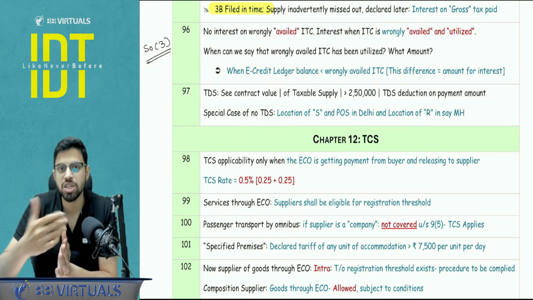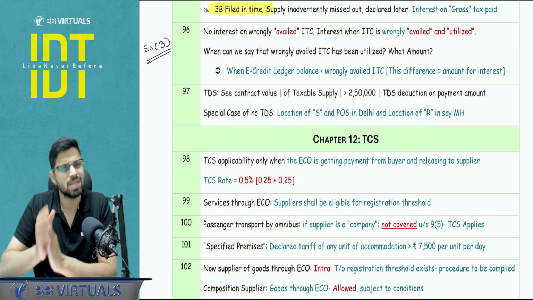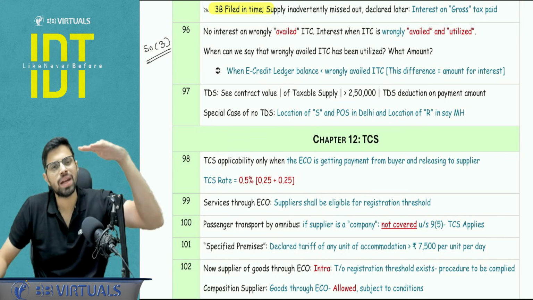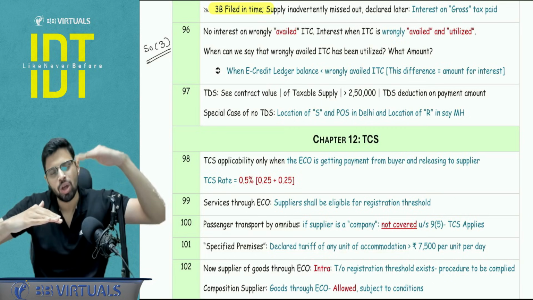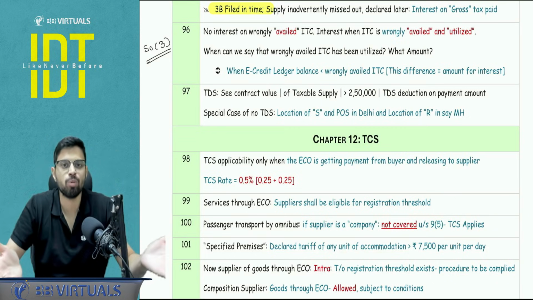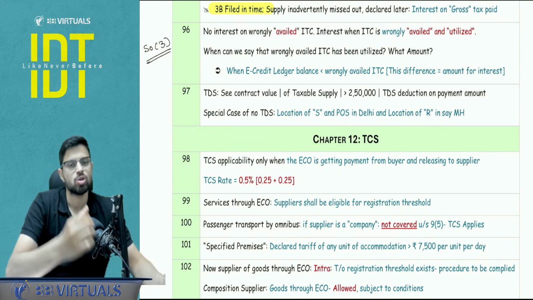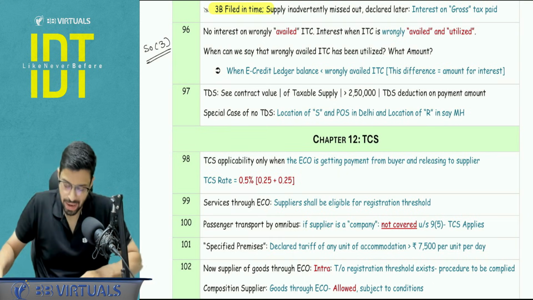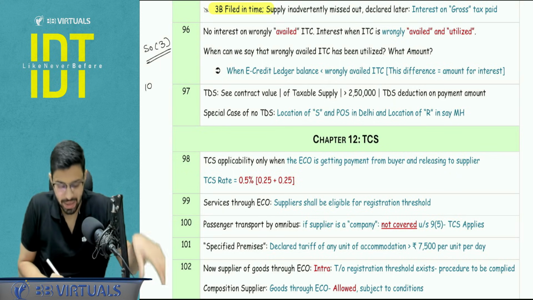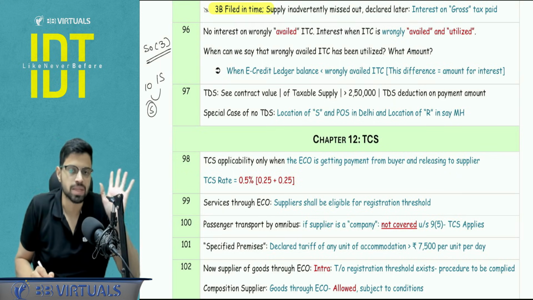There is a small derivation which goes behind it, but I don't think that this is the right time to discuss that. This is very logical, right? If your e-credit ledger balance is falling below the wrongly availed ITC, 100% it is proved that you have utilized ITC from the wrongly availed amount. So whatever this difference is, let's say the balance is 10 and the wrongly availed ITC is, let's say, 15, on this 5 you are going to pay interest at 18% per annum, right?